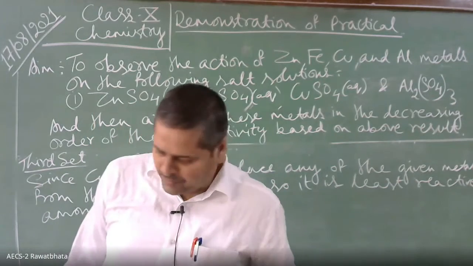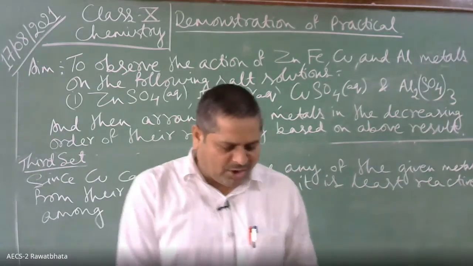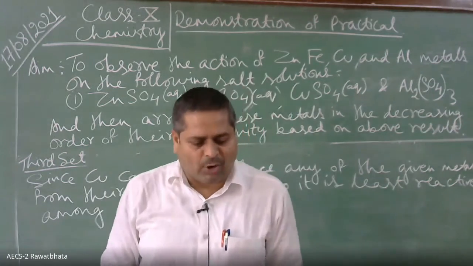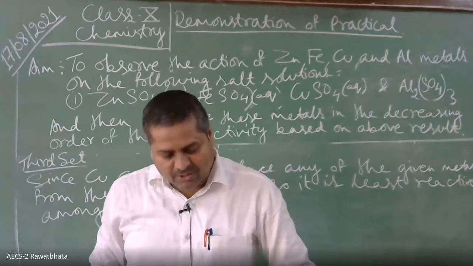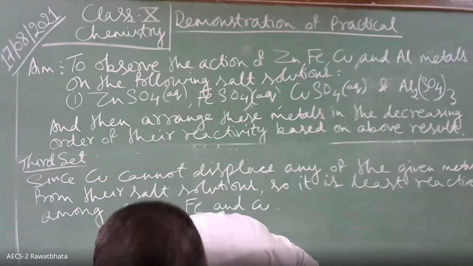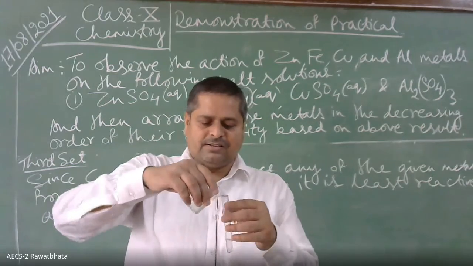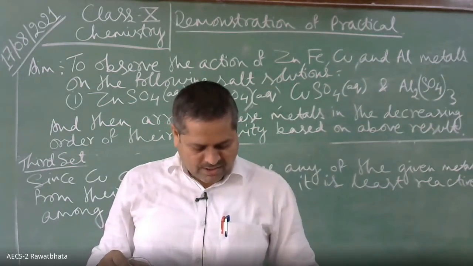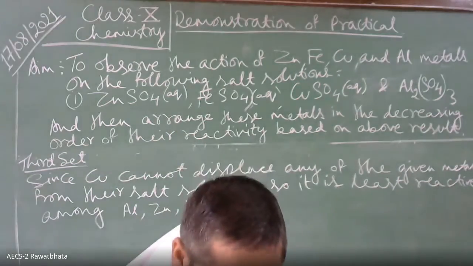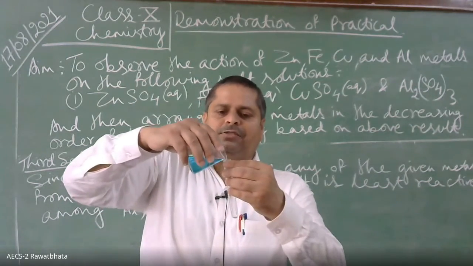Okay. Yes, sir. Now let us talk about the fourth set. What will be taken in the fourth set? Aluminum metal. Very good. In four test tubes we will take the 4 salt solutions. This is zinc sulfate. Then in the second one we will take copper sulfate. This is copper sulfate.